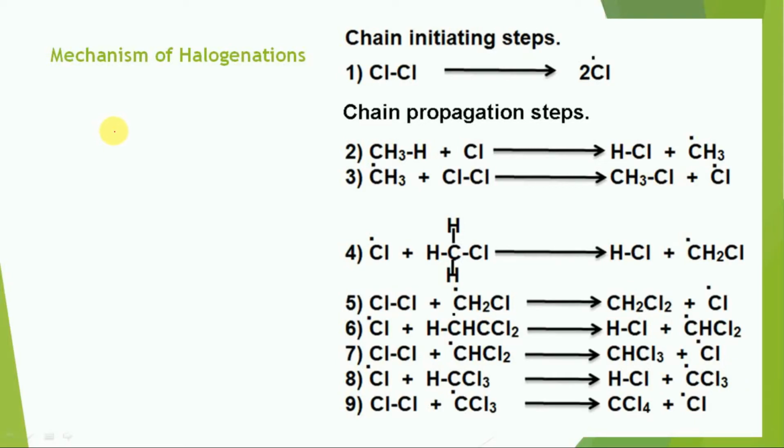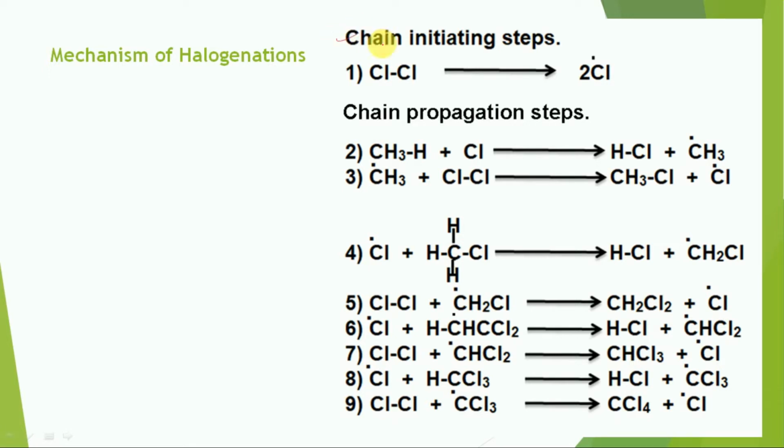Mechanism of halogenation of alkanes. The halogenation of alkane proceeds via free radical chain reaction. It comprises a series of steps involving free radical formations. There are three major stages in this mechanism. The first one, that is the chain initiating step.